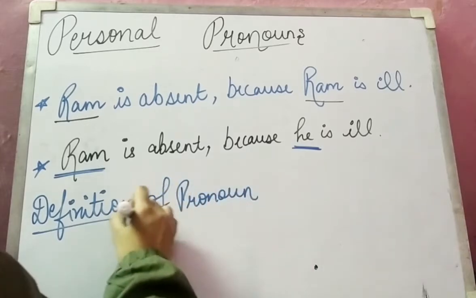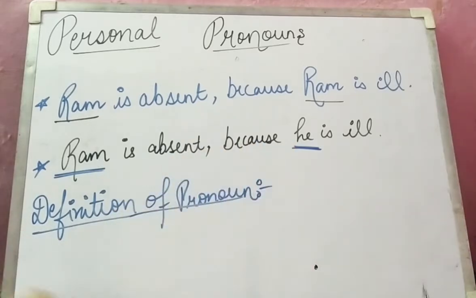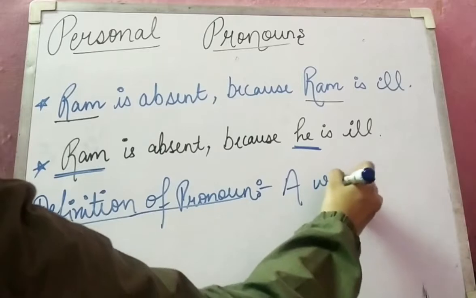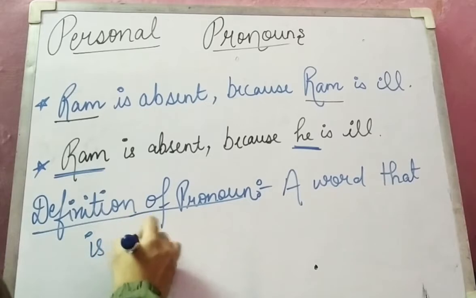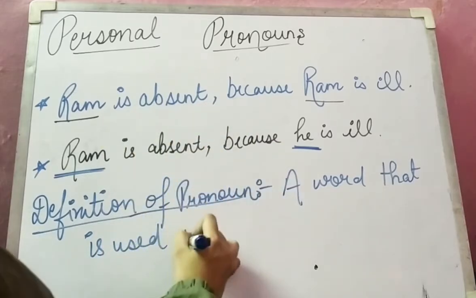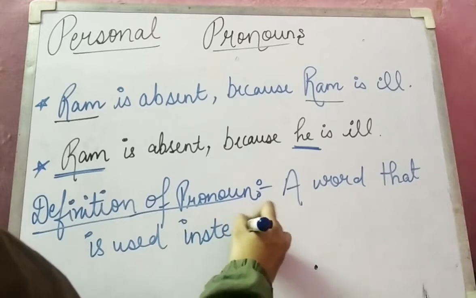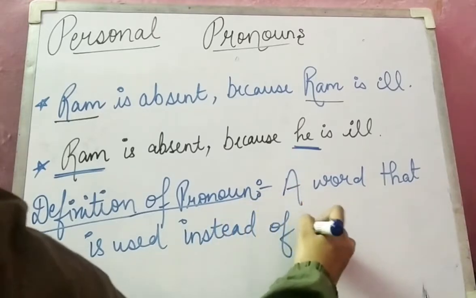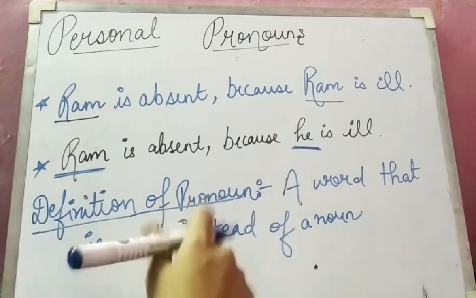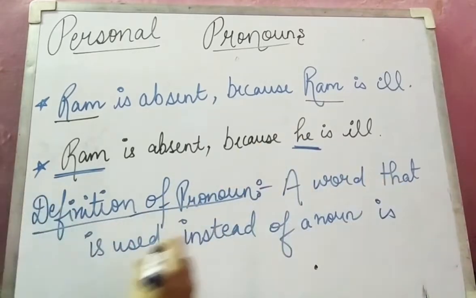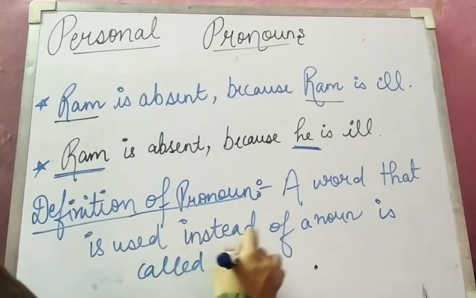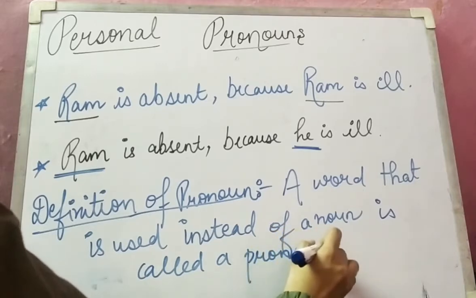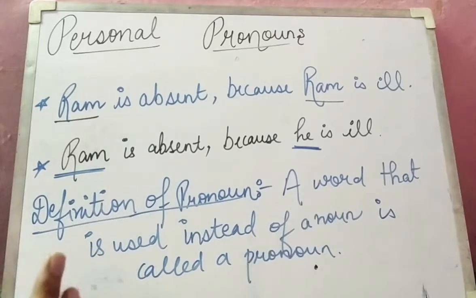So the definition is: a word that is used instead of a noun. Instead means replacing the noun. A word used instead of a noun is called a pronoun. So I hope you understand this definition also.